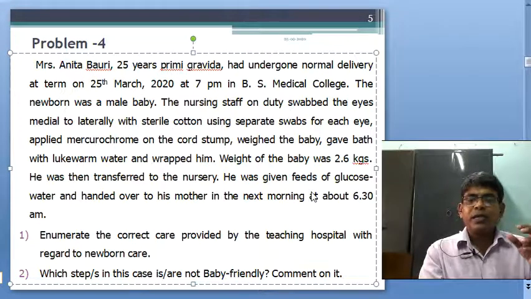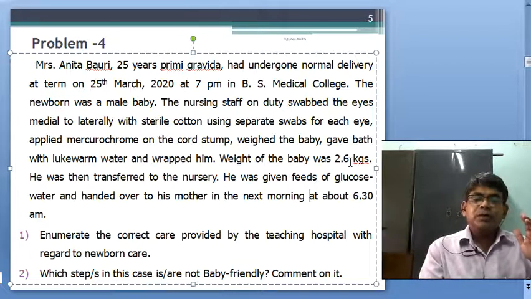It is called rooming in. And here the weight is 2.6 kg, so this is quite normal. Below 2.5 kg, that is 2499 grams and below, is called low birth weight, and 2500 grams is the normal baby in our country.